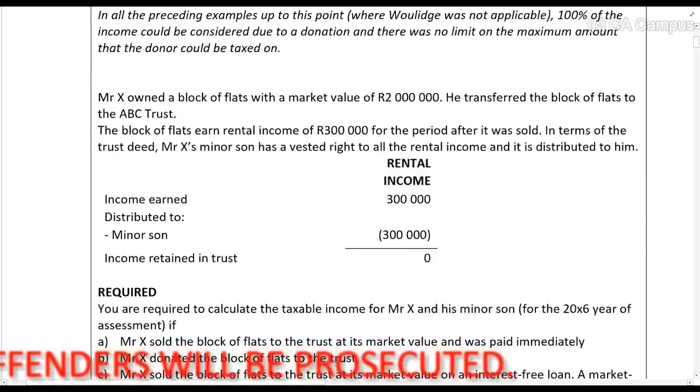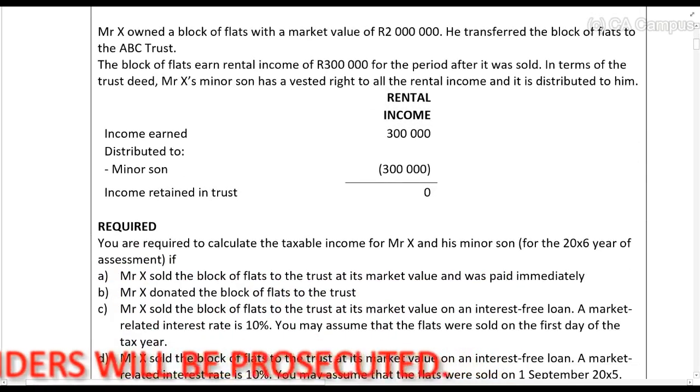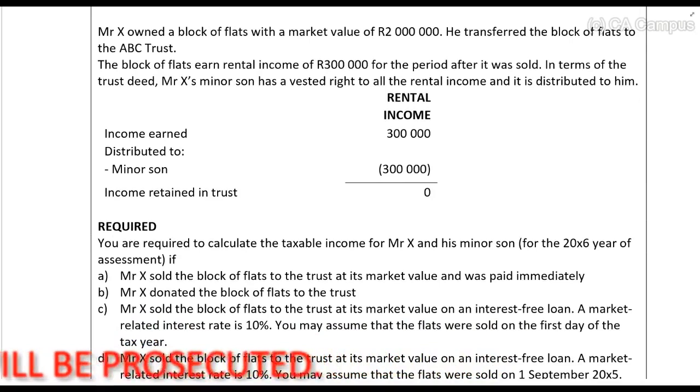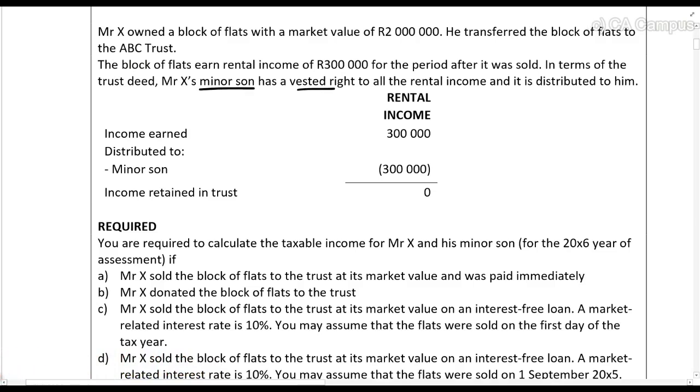So Mr. X owned a block of flats with a market value of 2 million rands. He transferred the block of flats to the ABC Trust. The block of flats earns rental income of 300,000 for the period after it was sold. In terms of the trust deed, Mr. X's minor son has a vested right to all of the rental income that is distributed to him. Now, what does this mean? So this is distributed to the minor son.